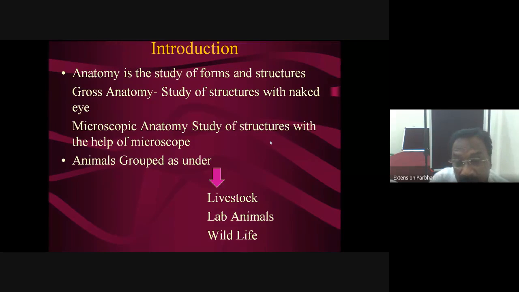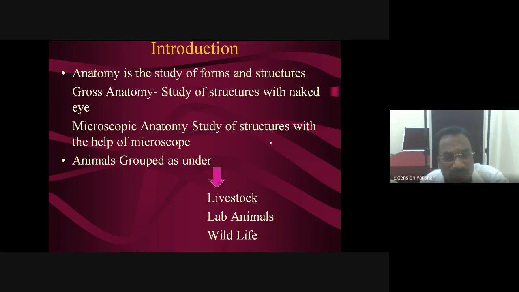Number of systems are there, number of organs are there, and each organ is differentiated from the same organ of another species on the basis of gross anatomical features. See how difficult it is to study all types of animals, livestock, lab animals, wildlife. This is somewhat difficult.